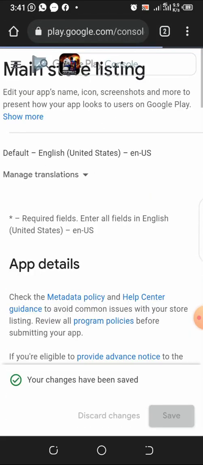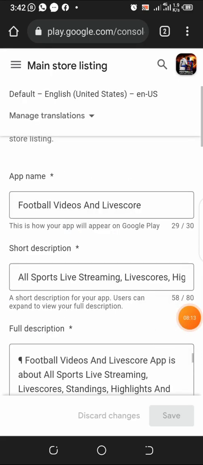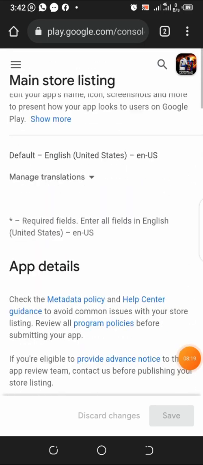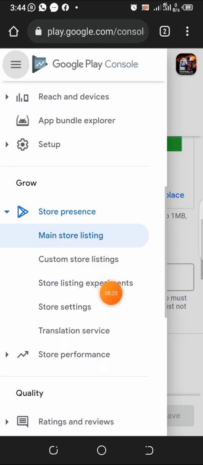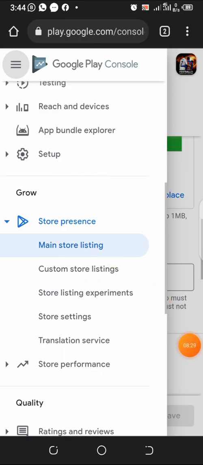Let me just switch back because many of us will be using mobile. So let me switch back to mobile format, guys. If you check here, you see that this icon has been changed. That's how it's going to appear on Play Store when we are accepted.